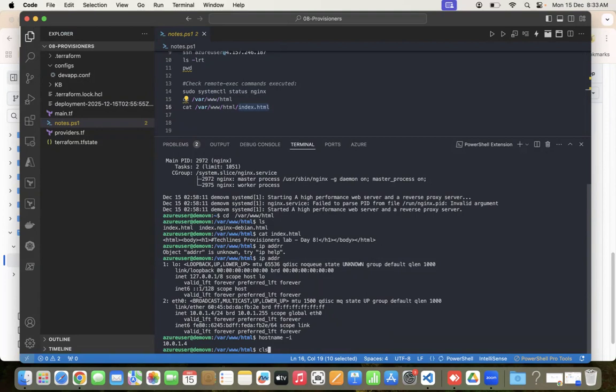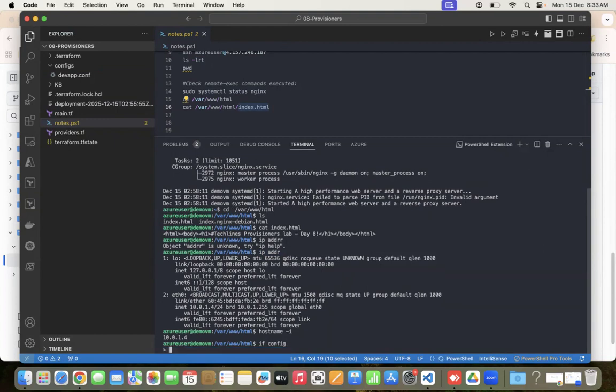I don't think I can get it from here. Maybe ipconfig or ifconfig. This is a Linux box, right? ipconfig may not work, but ifconfig will work. Will that give the public IP? Without space, no space.